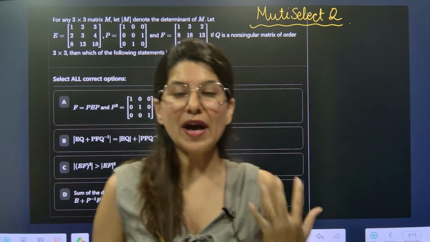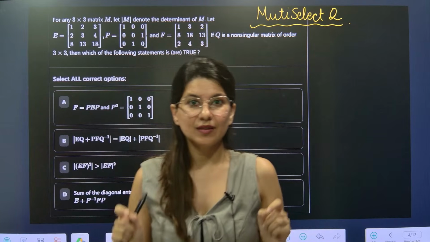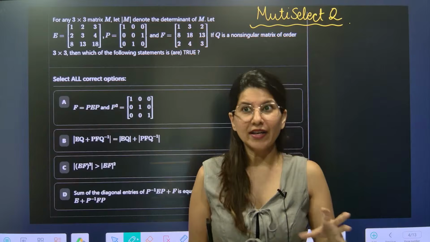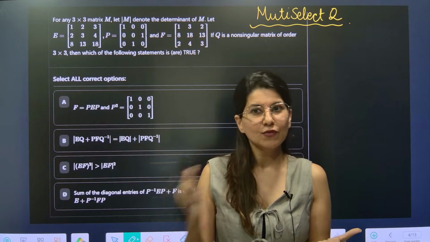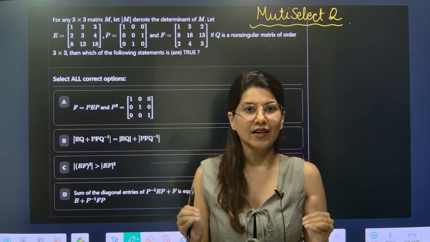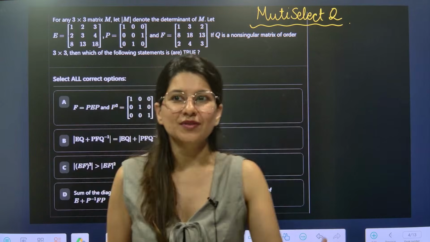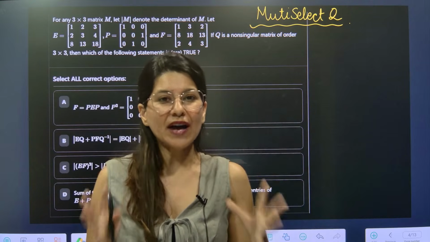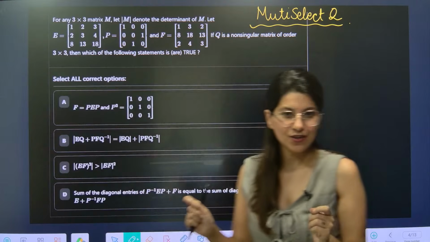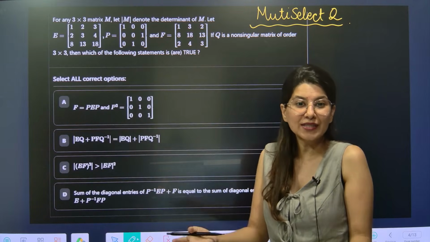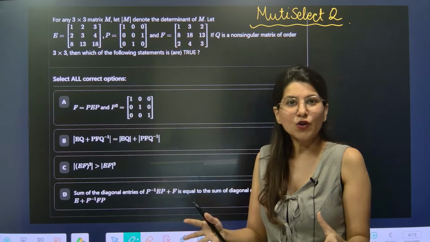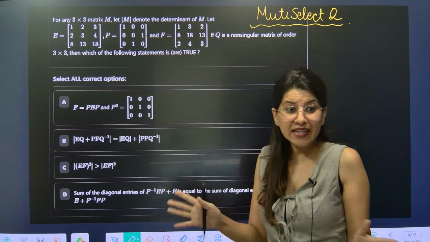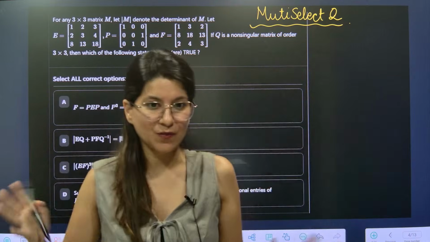Okay, so if you have not watched my selection and rejection strategy video, which I uploaded yesterday, it is a great video. Do watch it at 2x and understand that you don't have to pick every question and give your time to it. You have to understand this selection and rejection strategy. Why am I telling you this? The moment you see any question, if you feel that this is so lengthy, I am not able to understand this question, leave that and go for another question.